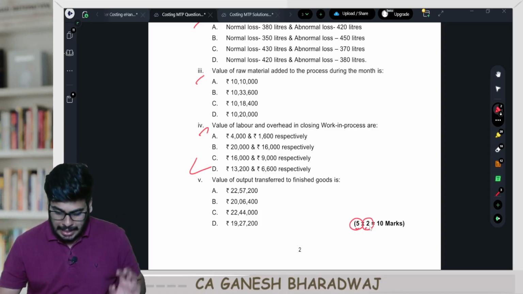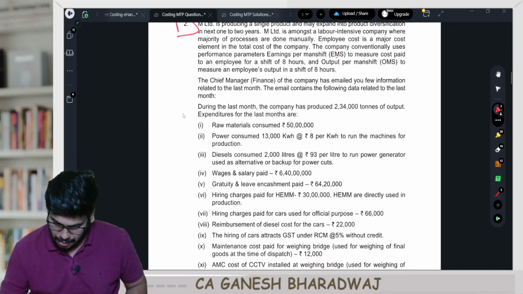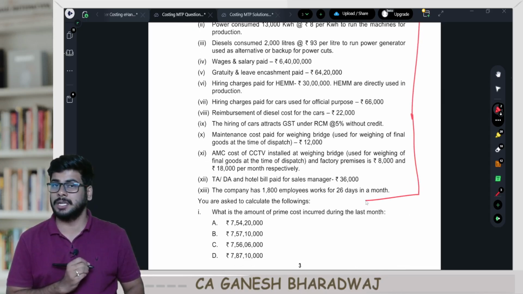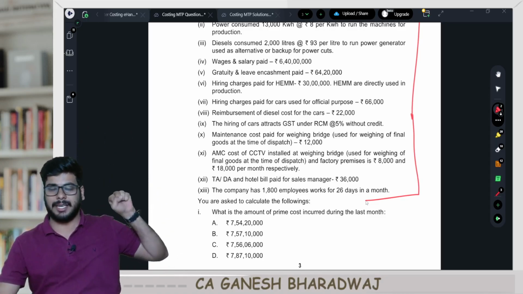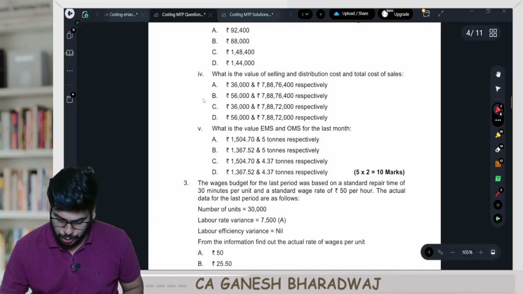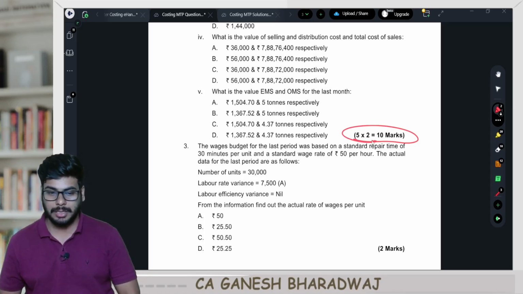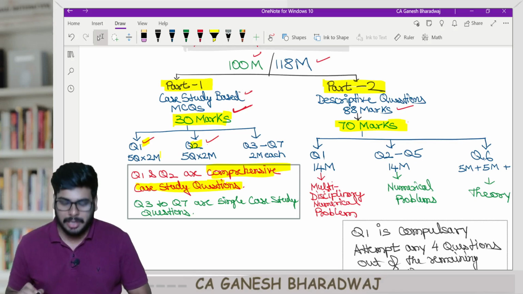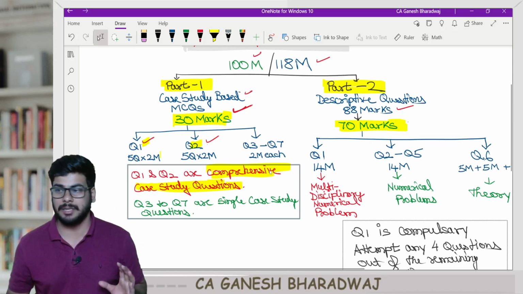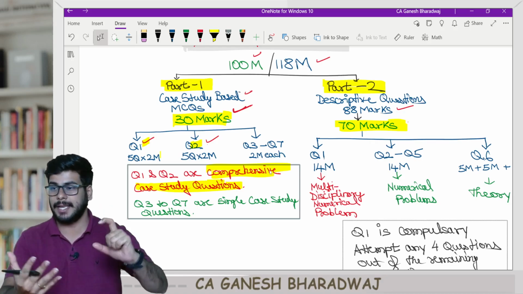Clear with this? Similarly, once again, in the second question, they have once again given one big question. Here in this case, one cost sheet related question is being asked. Now, from this entire case study, they are just asking you 5 questions, right? So 1, 2, 3, 4 and 5. Again, each of these questions carry 2 marks each, right? So now I am giving it a name. I call this as comprehensive case study question, meaning what? From a single case study, 5 questions are generated and they are asking you.